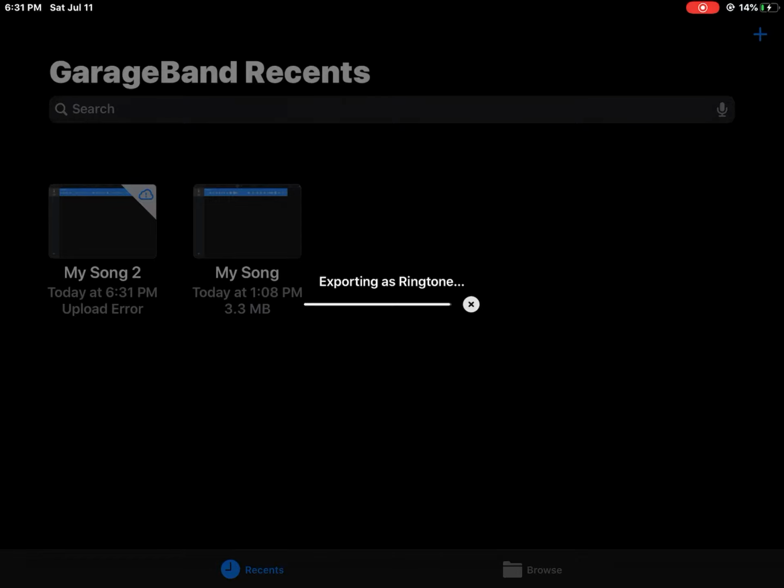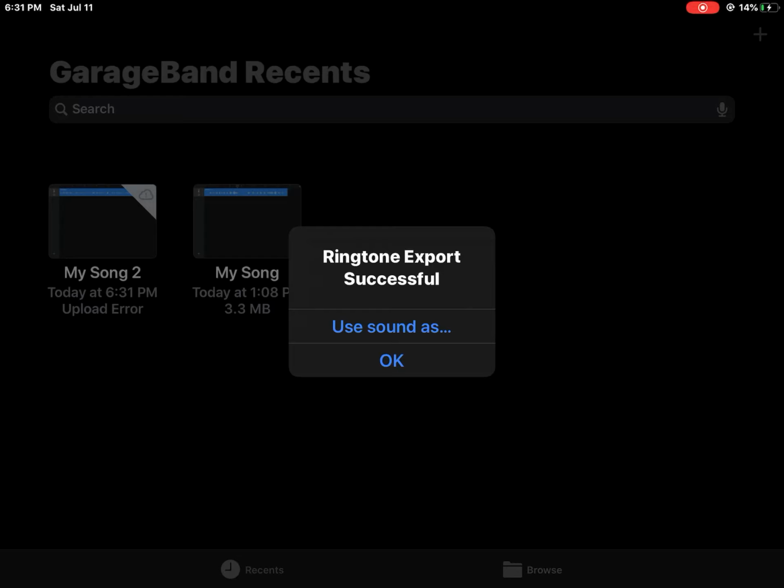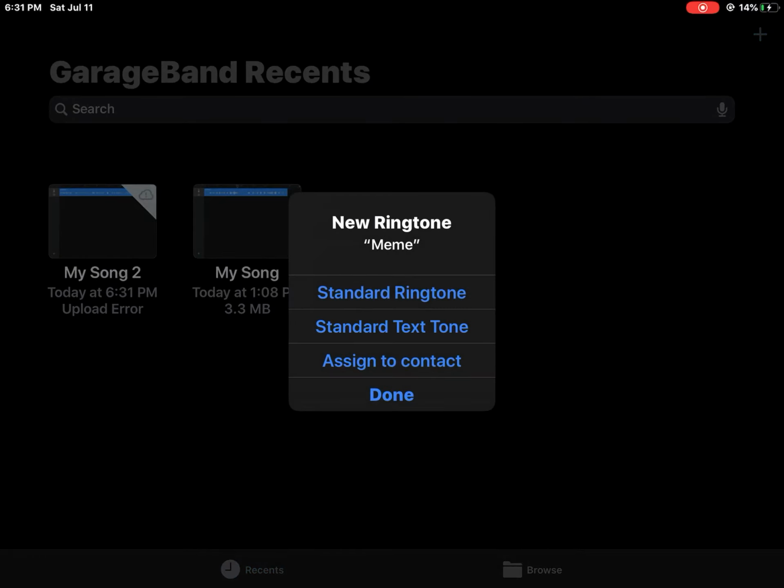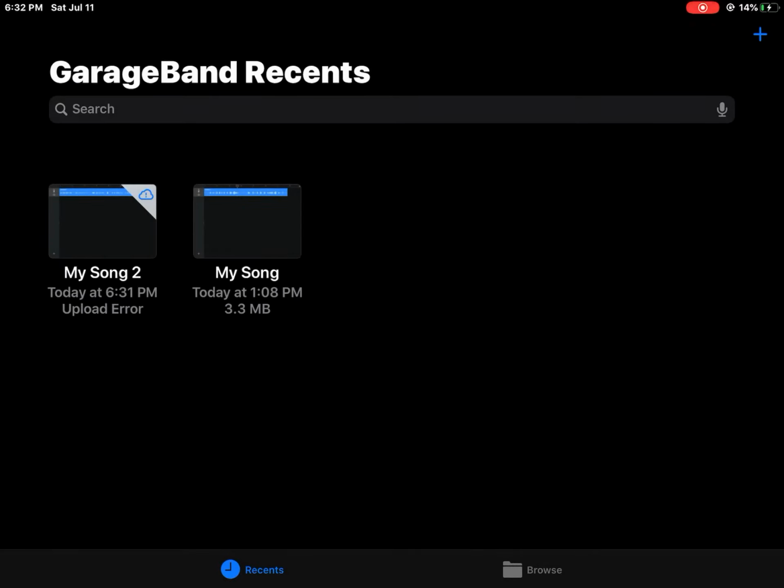I'm not sure if it's gonna work well. Okay, there we go. So press use as, and you can press it as whatever you want. You can put it into your ringtone, your text tone, or your assigned contacts or whatever. After you pressed whatever you wanted, you press done, and there you go.